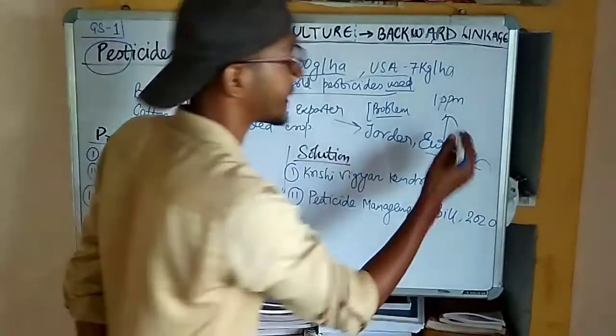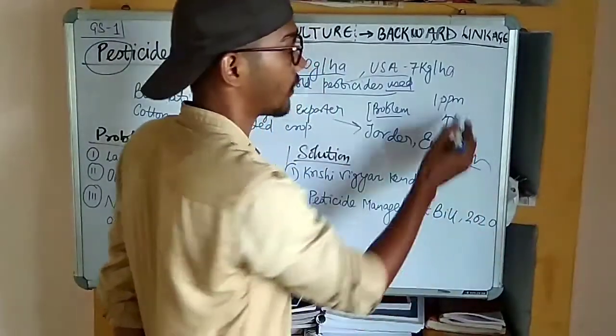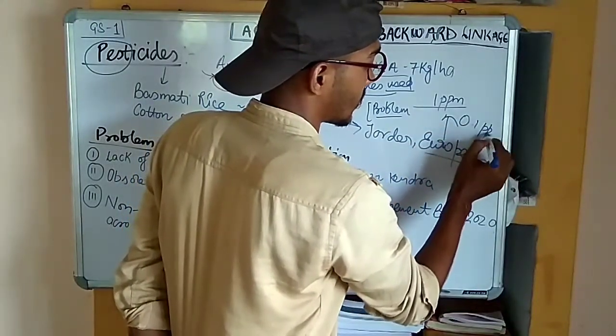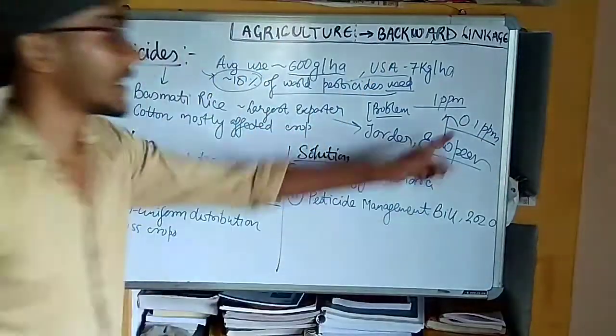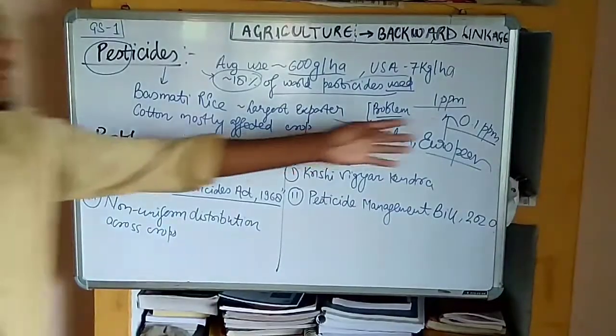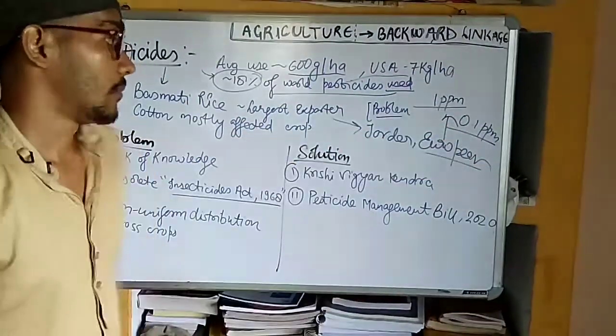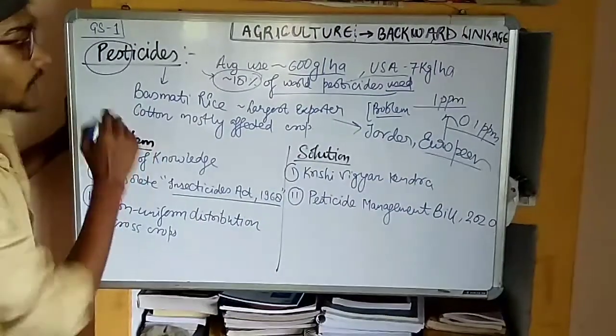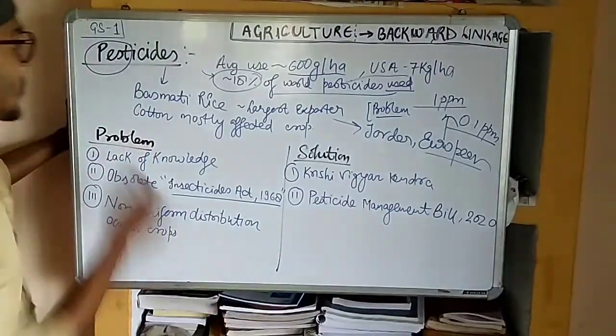But now in 2017, they said that no, we will not allow 1 ppm. They have rather allowed 0.1 ppm in the basmati rice. It means that India was deeply hurt because of the measures that the European Union has taken. The Indian sector was deeply impacted because of that.